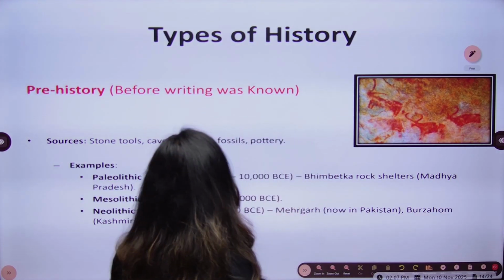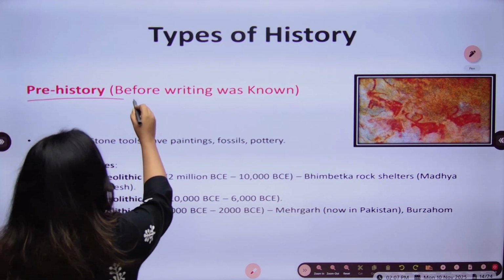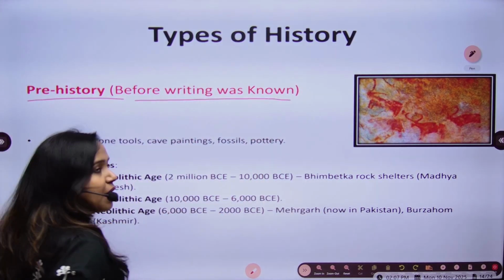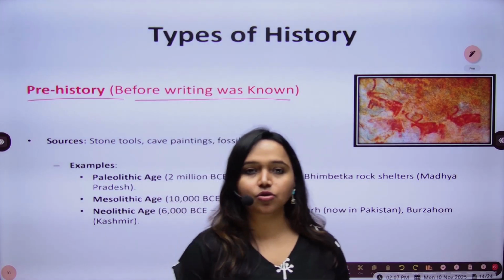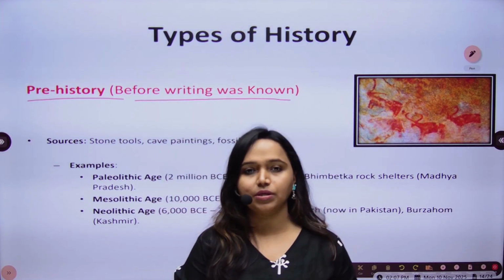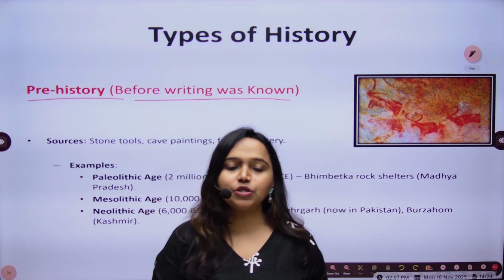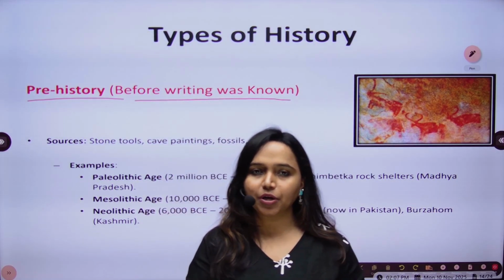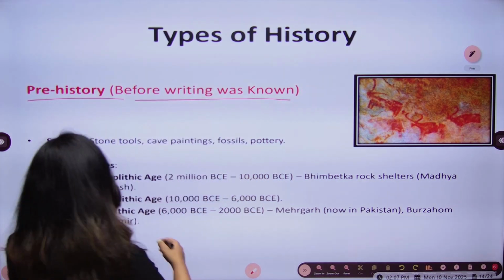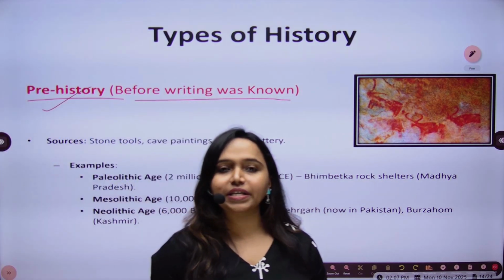Okay, so prehistory is that point of time before writing was known. Prehistoric time is the time of history when there were no written sources available. So we do not have any literary sources which we can read to find out about that particular point of time. And that's why it is called prehistory, because writing was not yet developed.